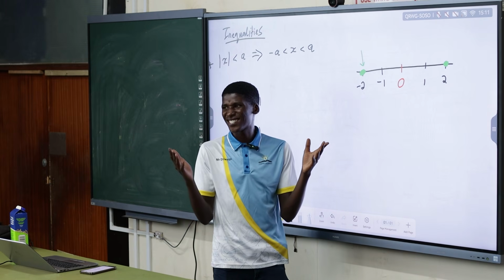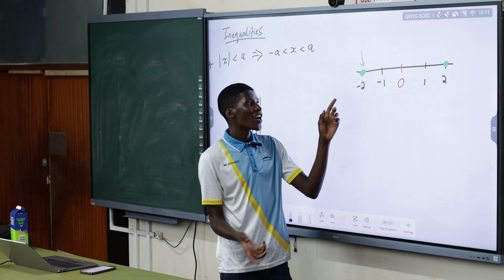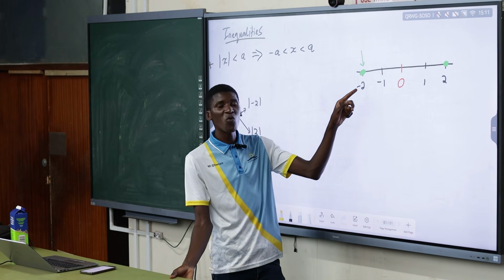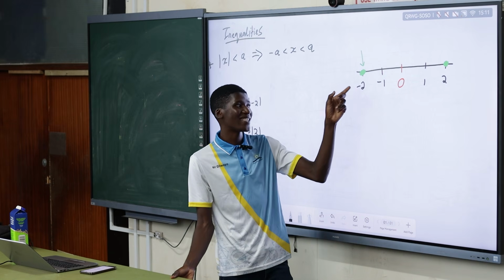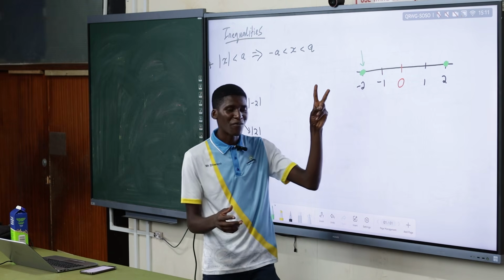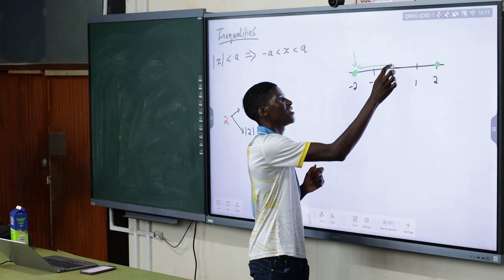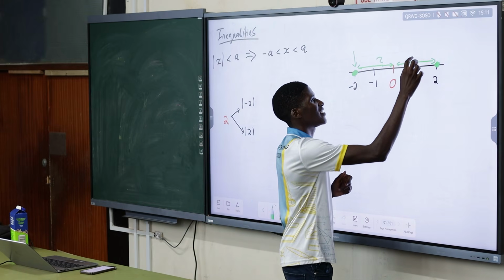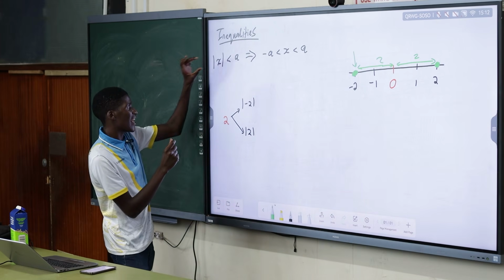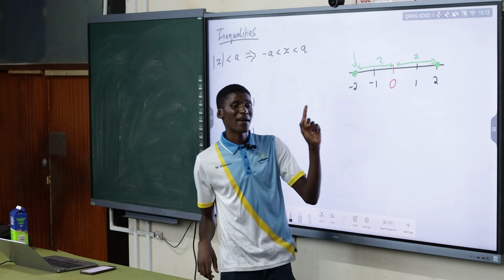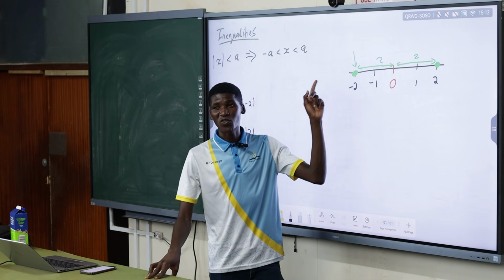Maybe I have a value of x, just any arbitrary value, any value that can change x. It must be where, with negative 2, so that the distance between that number and 0 is less than 2. Yeah, let me repeat again. Okay, now my critical points are just the distance from here to here, which is 2, and from here to here, 2. So I want a value of x, any number x, and I want that number to have the absolute value less than 2.